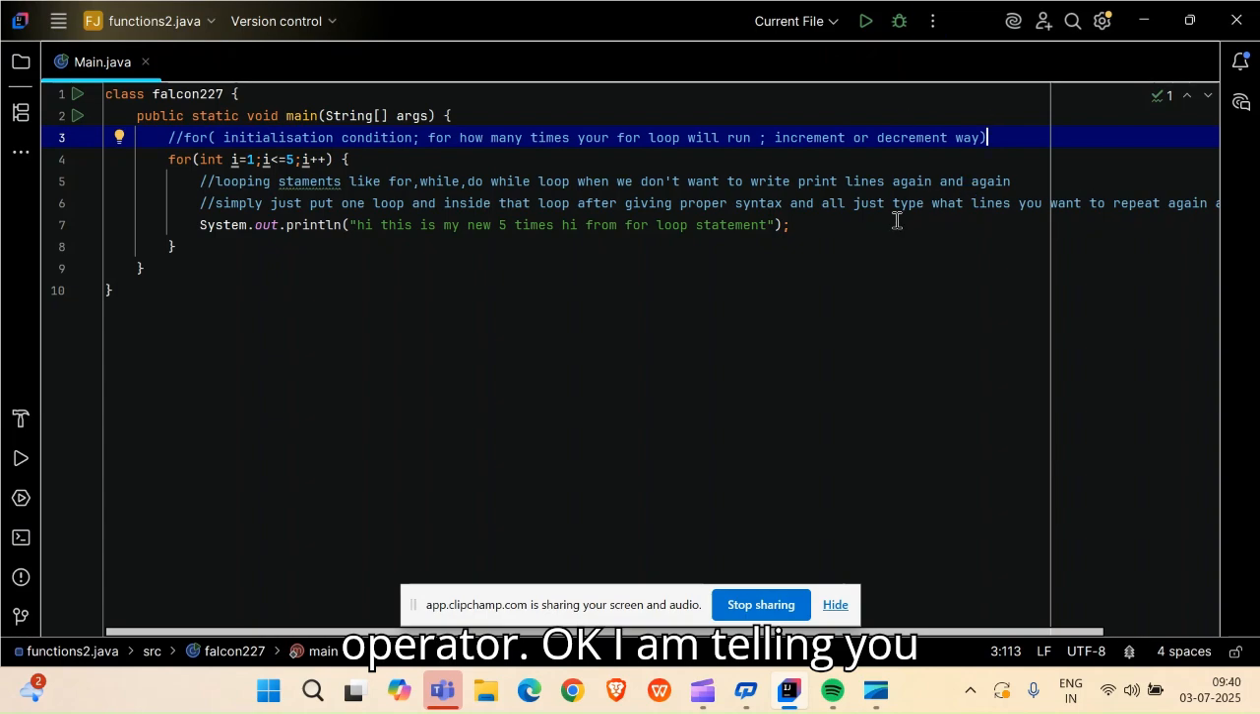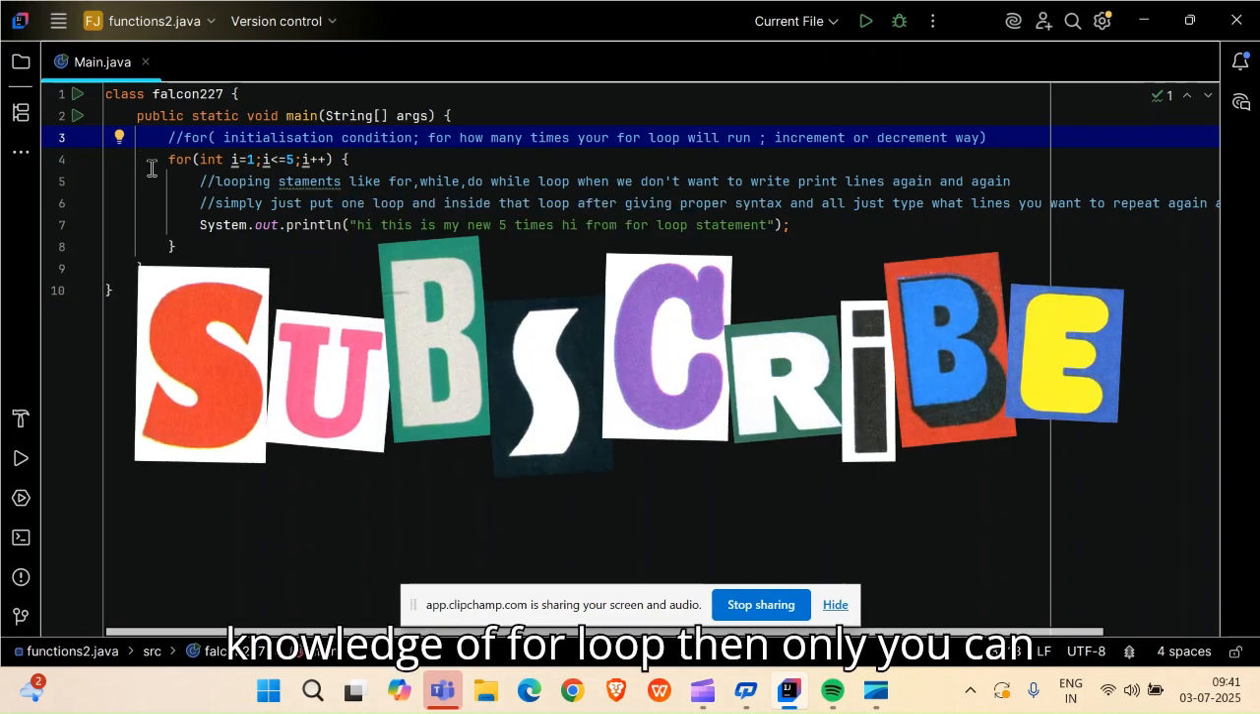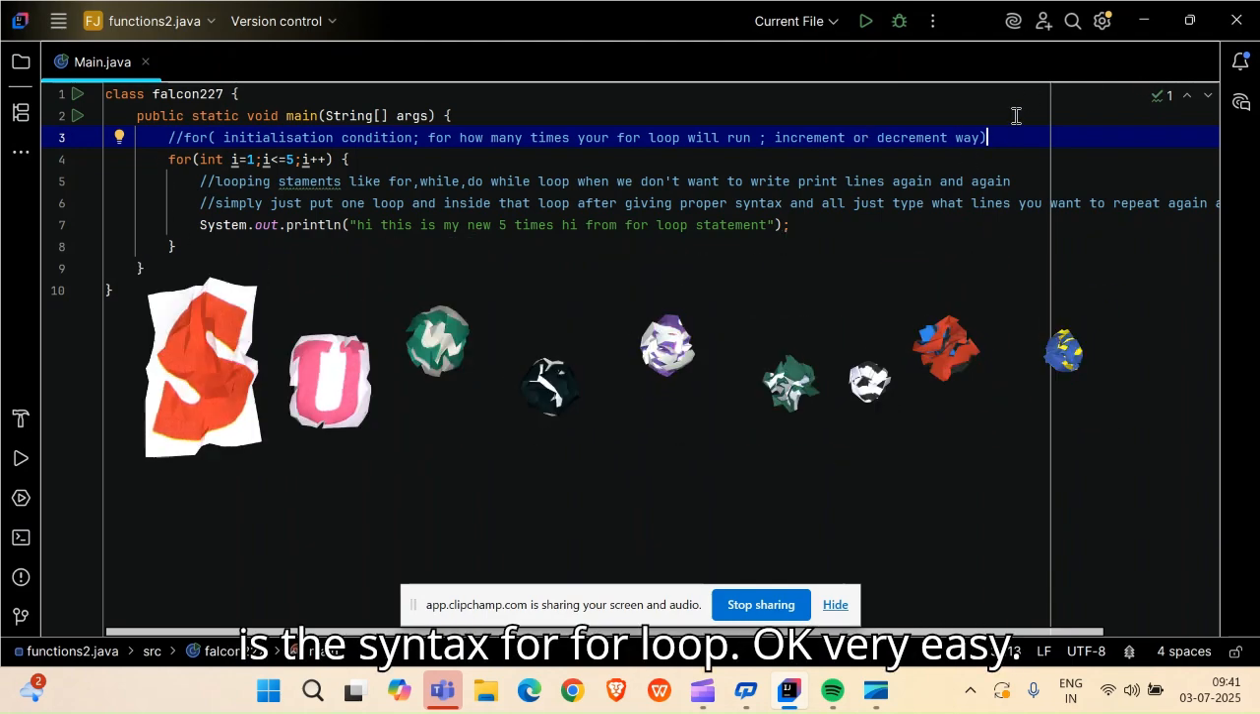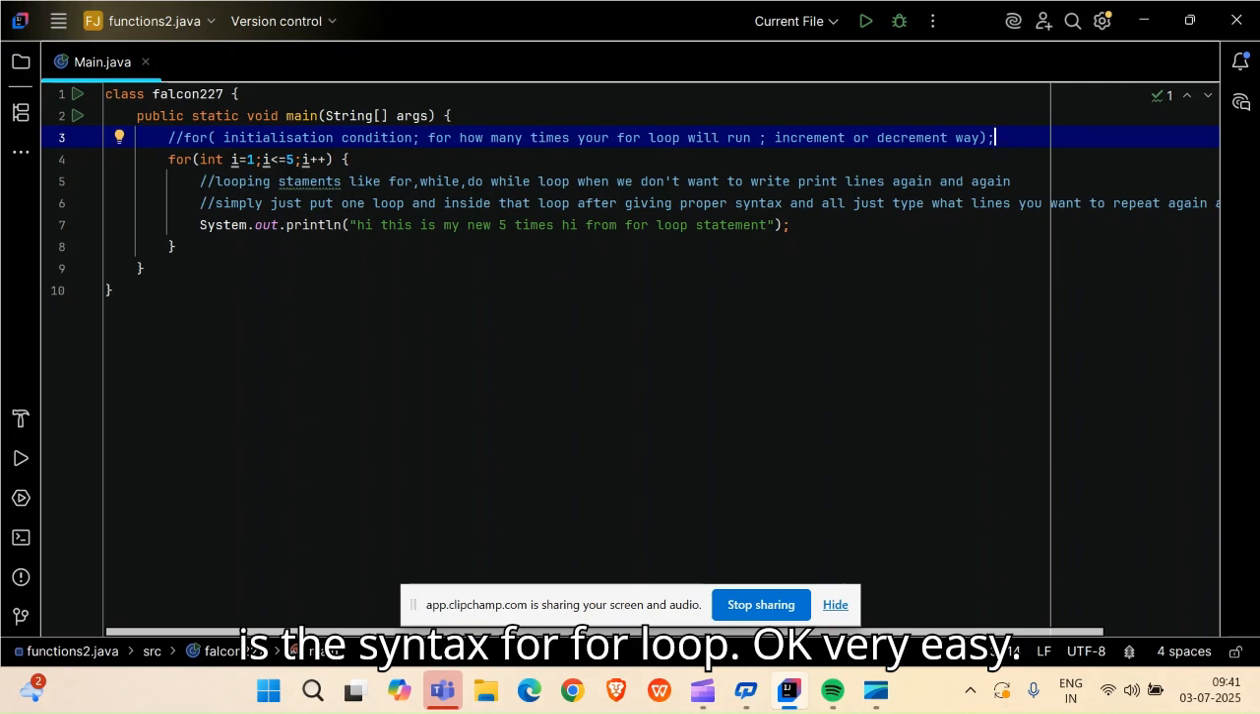I am telling you, friends, 100%, when you learn arrays and data structures in Java, you will learn the concept of the for each loop, where we will basically traverse a block of an array. So it is very important to have knowledge of the for loop first. Then only you can understand the for each loop in a better way. So friends, this is the syntax of the for loop. Very easy. I don't want to extend it anymore. This is how you declare your for loop in Java.